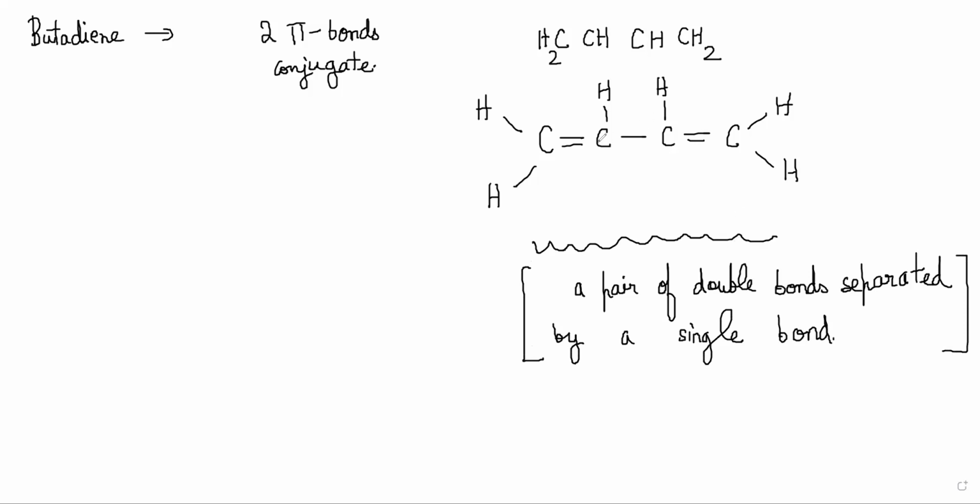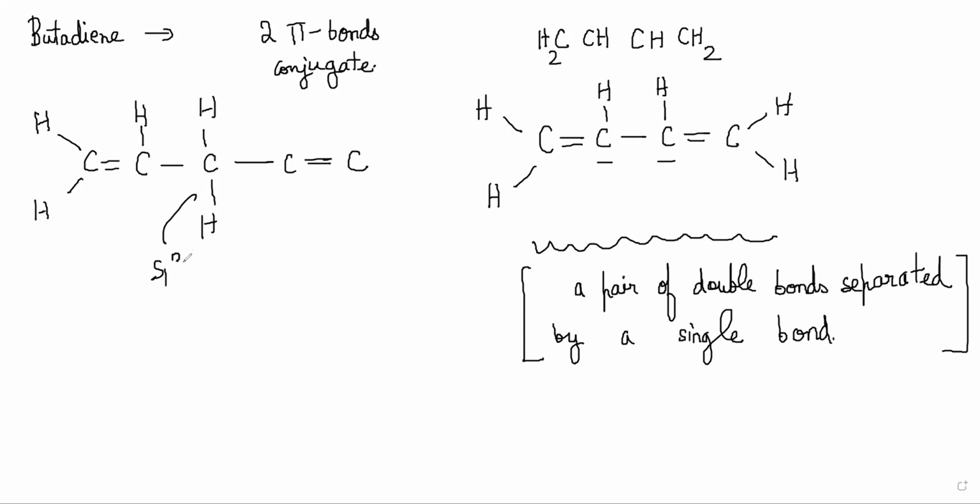Because if you have a double bond separated by a single bond, that means every carbon is sp2 hybridized. If there are two single bonds, then in between there will be some sp3 stuff, right? Suppose this is like this. Then look at this carbon. This carbon has become sp3, right? The reason this doesn't work as a conjugated system is because as soon as you have sp3,